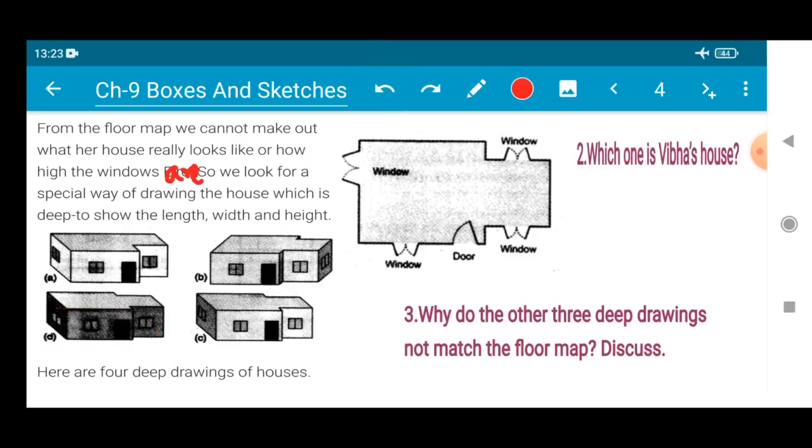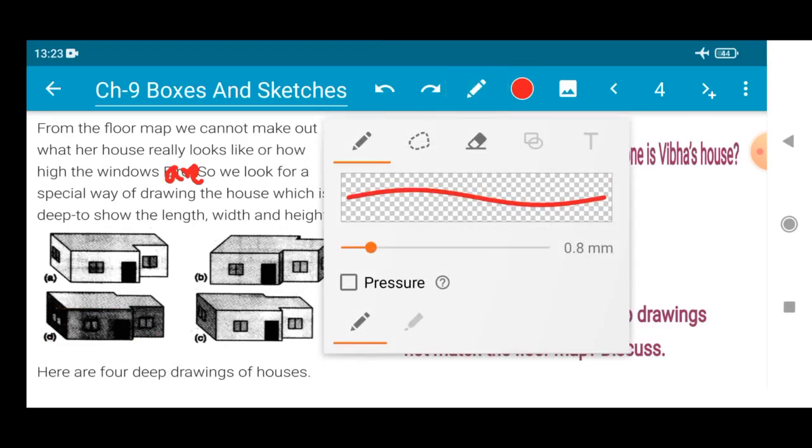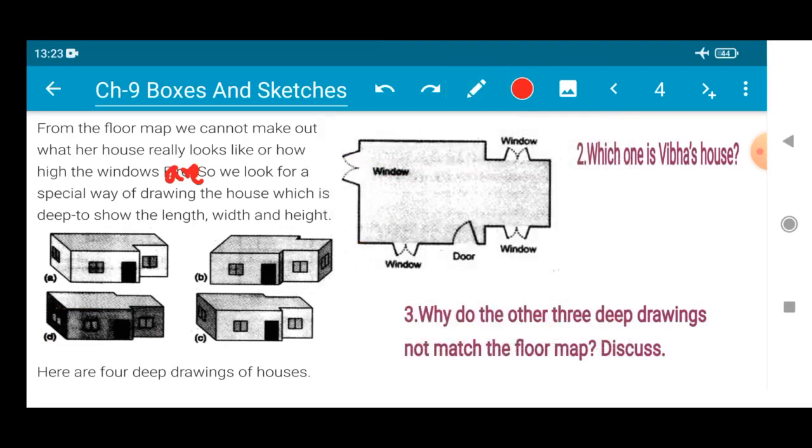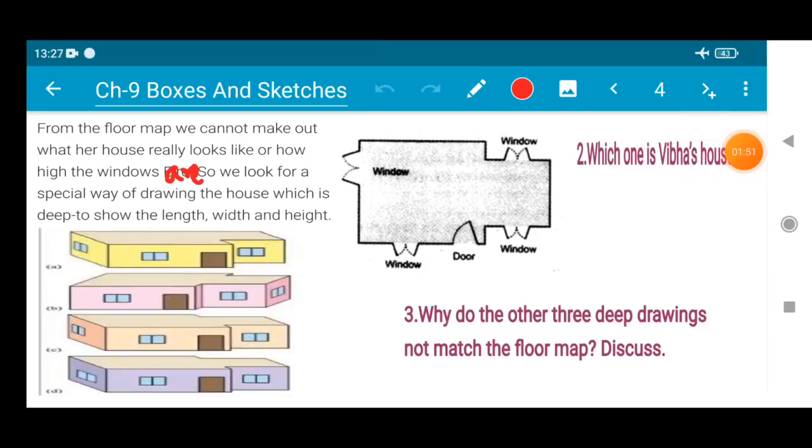Okay, so here it is not properly visible. Let me try to take another picture for this. Wait for a while. All right, now I guess you people can see this. The picture is very clear, right?